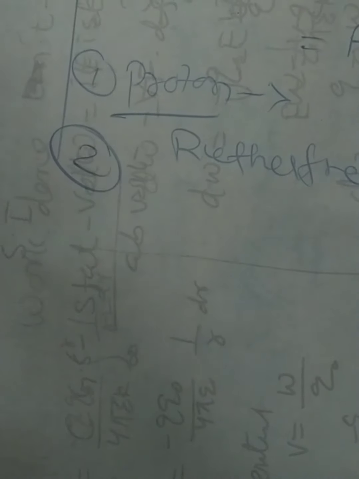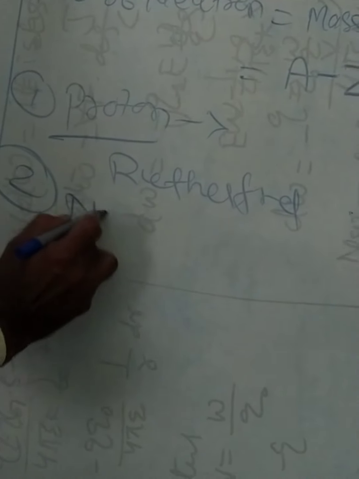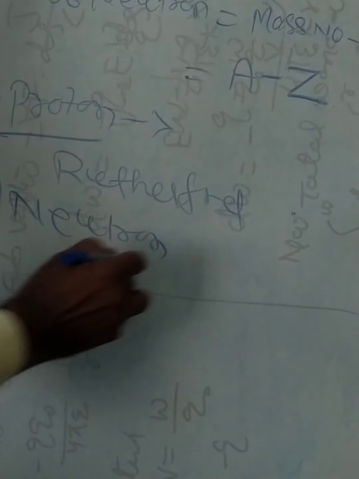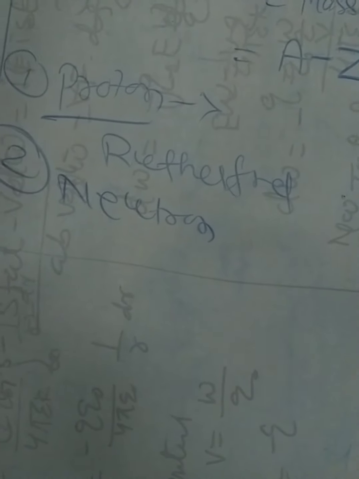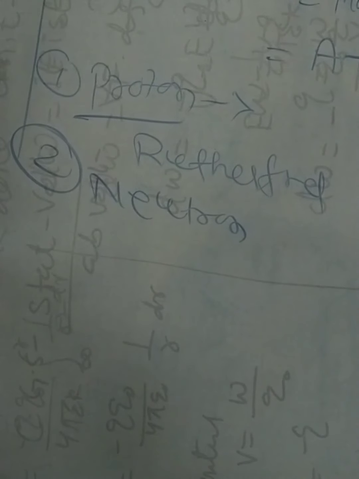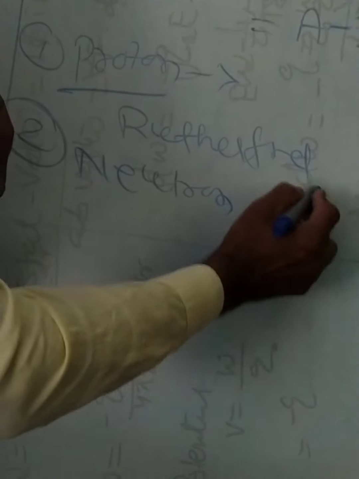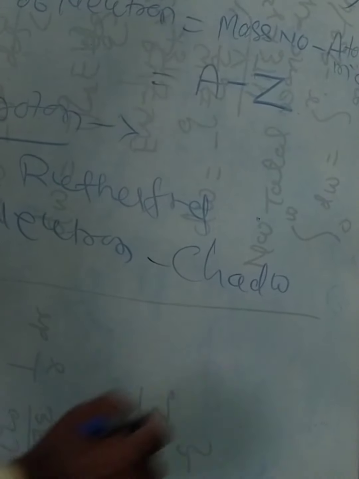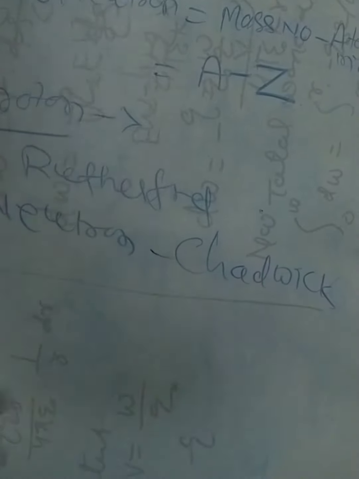Now second, the next component of this composition is the neutron. It is very important. The neutron was discovered in 1932 by Chadwick. This question comes many times: who discovered it?